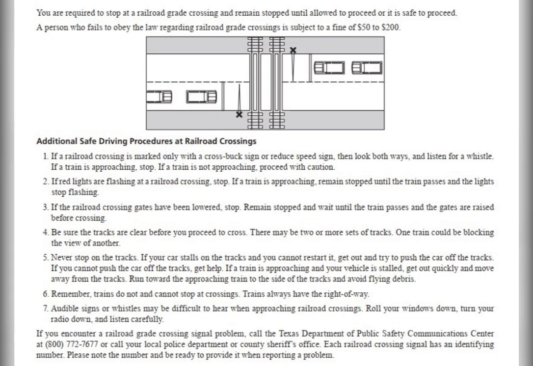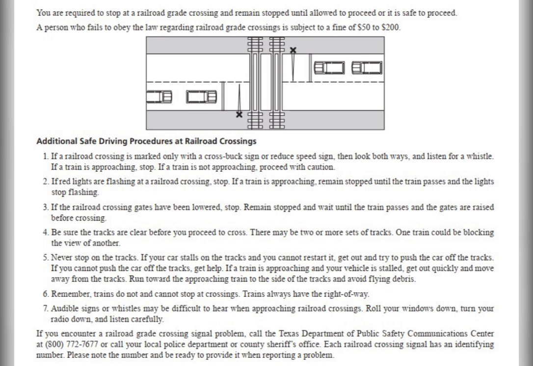You are required to stop at a railroad grade crossing and remain stopped until allowed to proceed or it is safe to proceed. A person who fails to obey the law regarding railroad grade crossings is subject to a fine of $50 to $200. Additional safe driving procedures at railroad crossings. 1. If a railroad crossing is marked only with a crossbuck sign or reduced speed sign, then look both ways and listen for a whistle. If a train is approaching, stop. If a train is not approaching, proceed with caution.